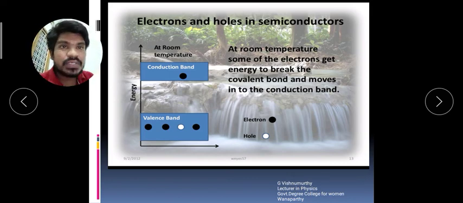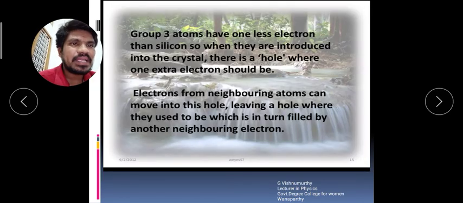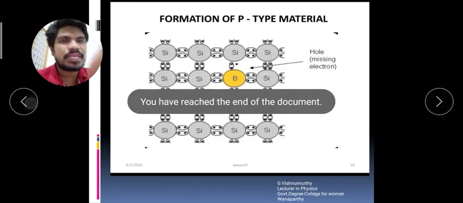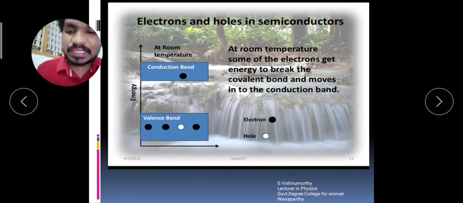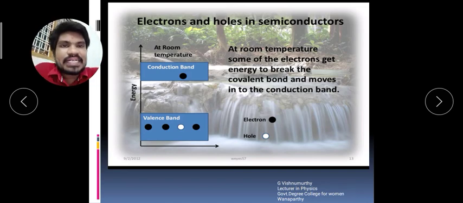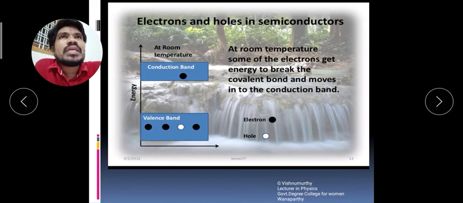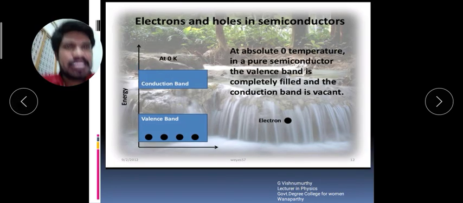Okay, so this is how electrons and holes are formed in the valence band and conduction band, and then the formation of N type material and P type material, how they are forming. Let's see this. Depending upon doping, semiconductors are again divided into two types. One is the intrinsic semiconductor and the second one is the extrinsic semiconductor, depending upon the doping process. Here you see this.